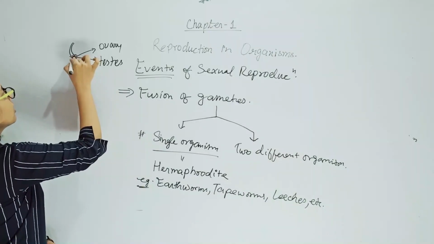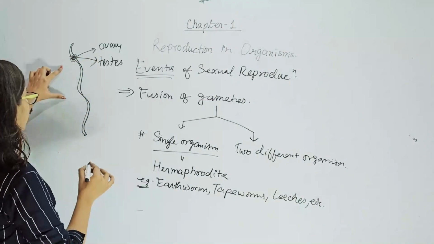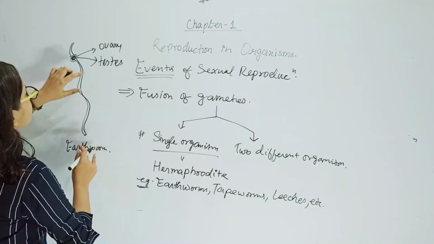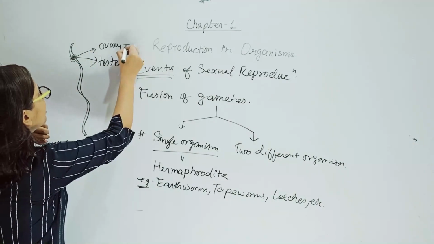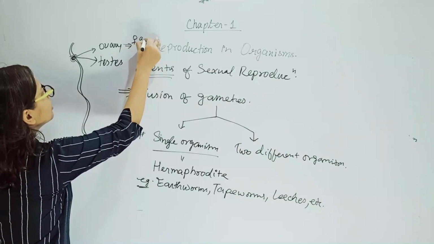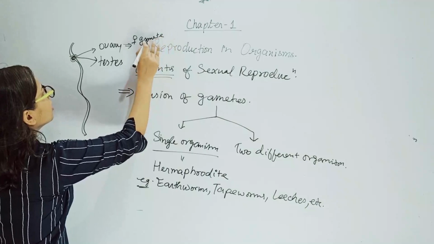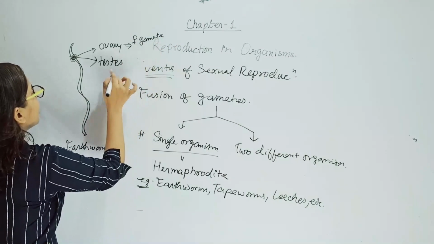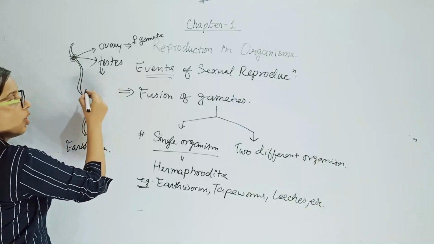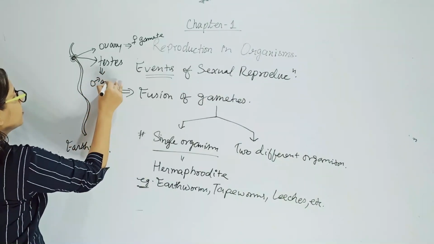So this particular segment of the earthworm will have both ovary and testis, and the ovary will produce what? Female gametes, and the testis will produce what? The male gametes.